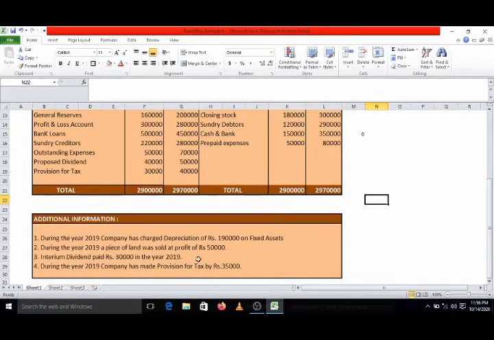Then interim dividend paid of rupees 30,000 during 2019. Number 4, during the year 2019, company has made provision for tax of rupees 35,000. You can compare: in earlier examples, the amount of tax paid was given. Now here the tax paid amount is not given, but the provision made during the year, rupees 35,000, is given. So in this example, the amount of tax paid is missing, which we will have to find out by opening a separate account, provision for tax account.